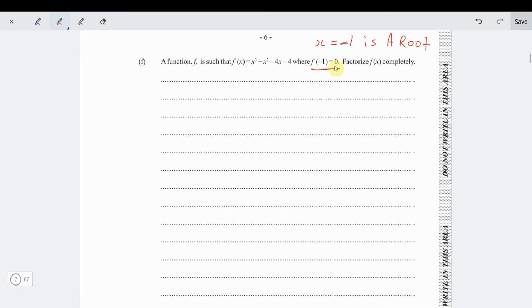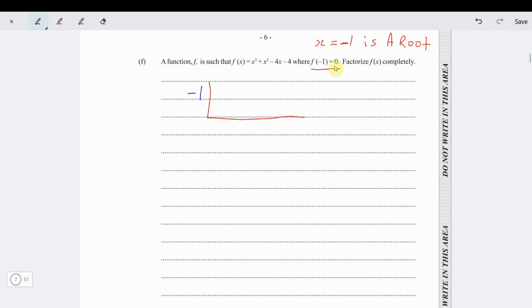Now depending on your preference, you can either decide to use polynomial division or you can use synthetic division. In the interest of time, I will use synthetic division, but I'm also going to do polynomial division, no problem. Alright, so this is using synthetic division. Using synthetic division, the root is minus 1. Then you write down the coefficients of f of x.